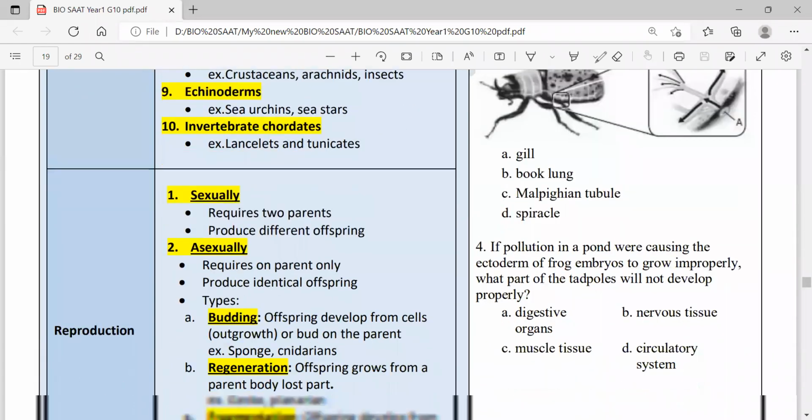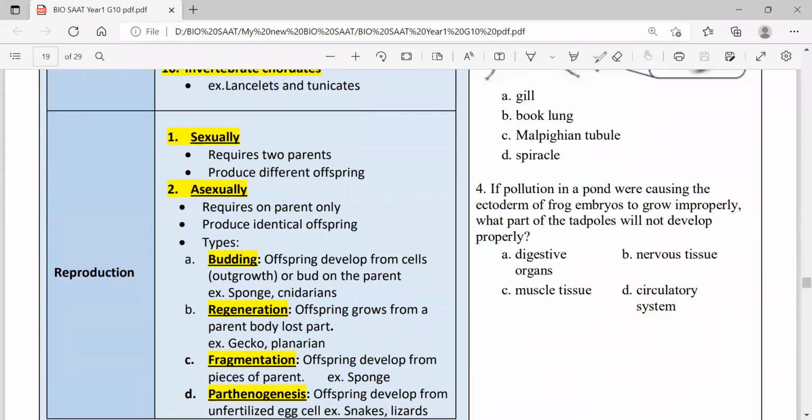The first point of their characteristics is how they reproduce. The methods of reproduction we know are sexual reproduction and asexual reproduction. Sexual reproduction requires 2 parents and produces different offspring. Sexual is better than asexual in increasing diversity. Asexual reproduction requires only 1 parent, but its disadvantage is that it produces identical offspring. It doesn't lead to any diversity.